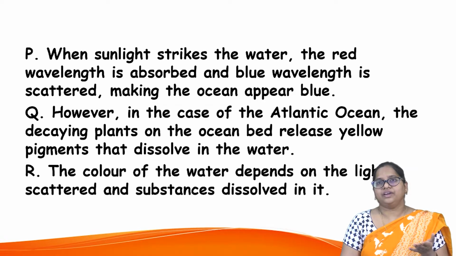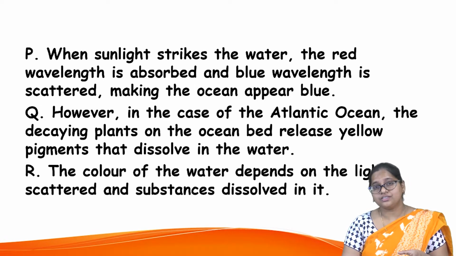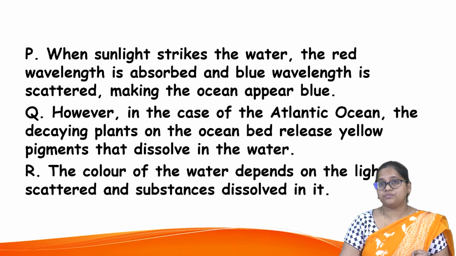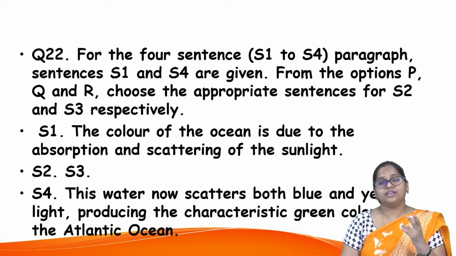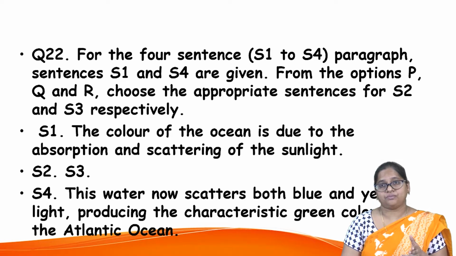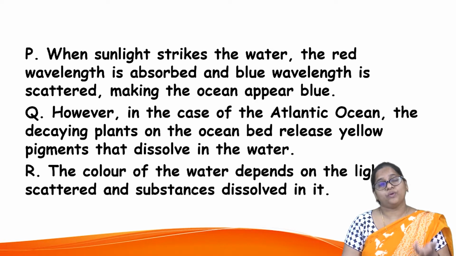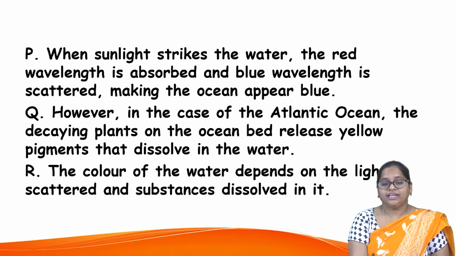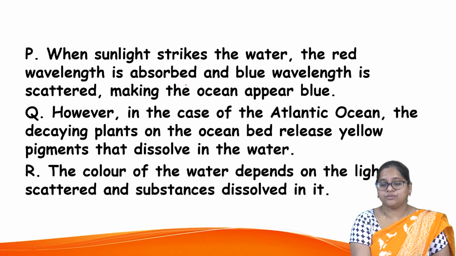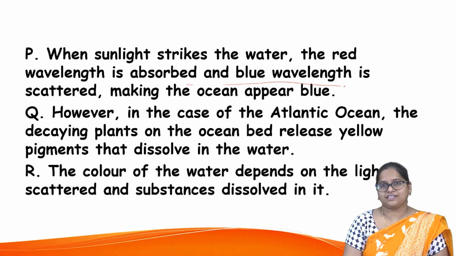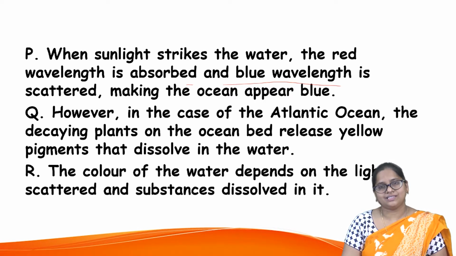When sunlight strikes the water, the red wavelength is absorbed, and now you are explaining the process. In the first case, you started off with the subject: the color of it is due to something, and now it is explaining the process. When sunlight strikes the water, the red wavelength is absorbed and blue wavelength is scattered. This can be the continuation.